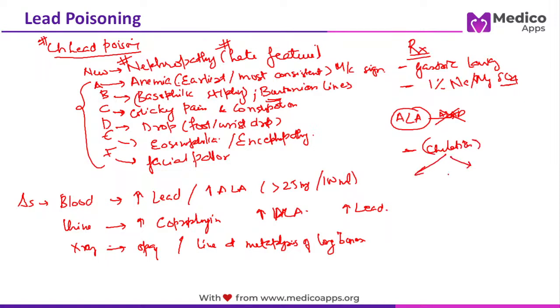There are two agents which we recommend for chelation. One is British anti-lewisite and the second is DMSA. Both have been asked. What is the most effective antidote in cases of acute poisoning? Calcium disodium versenate. This is the most effective antidote. Again, this has been asked as a question. Obviously, based on the symptoms and severity, especially in acute cases, peritoneal dialysis or hemodialysis with symptomatic treatment you have to do. So this is all about lead poisoning.